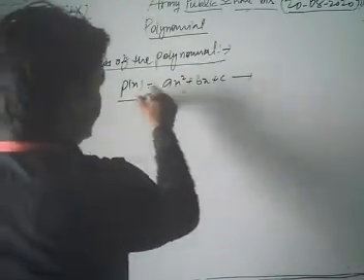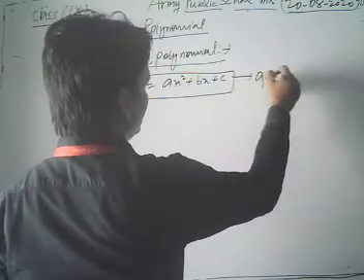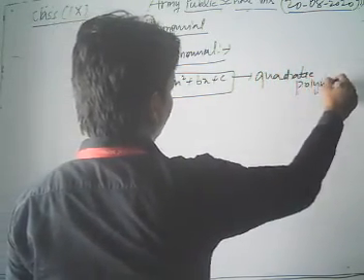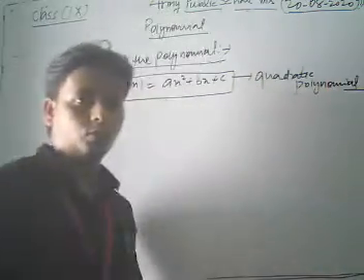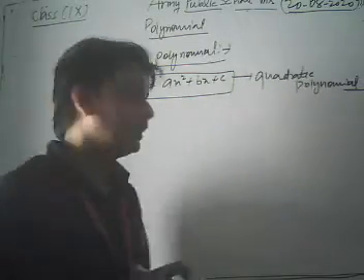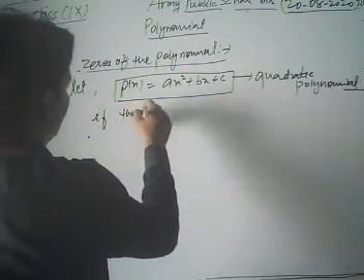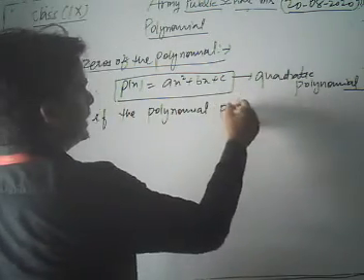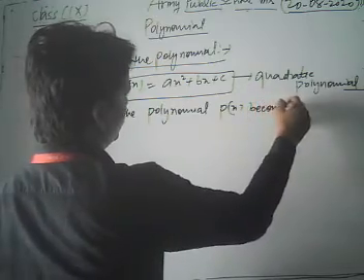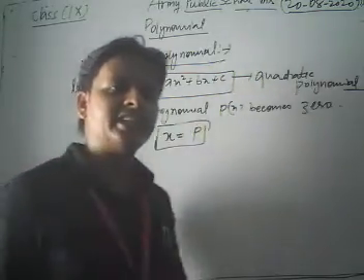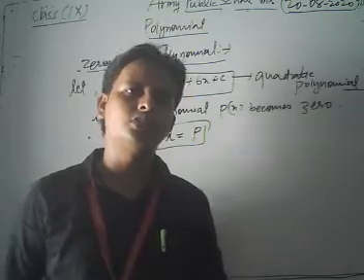Let p(x) be a quadratic polynomial. Okay, if this polynomial p(x) becomes 0 at x = p, here p is any integer, negative, positive or 0 as you wish.